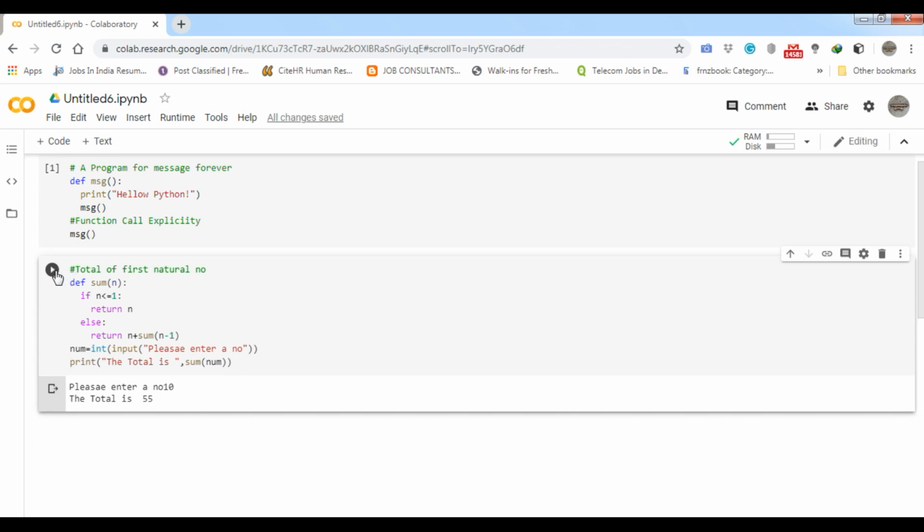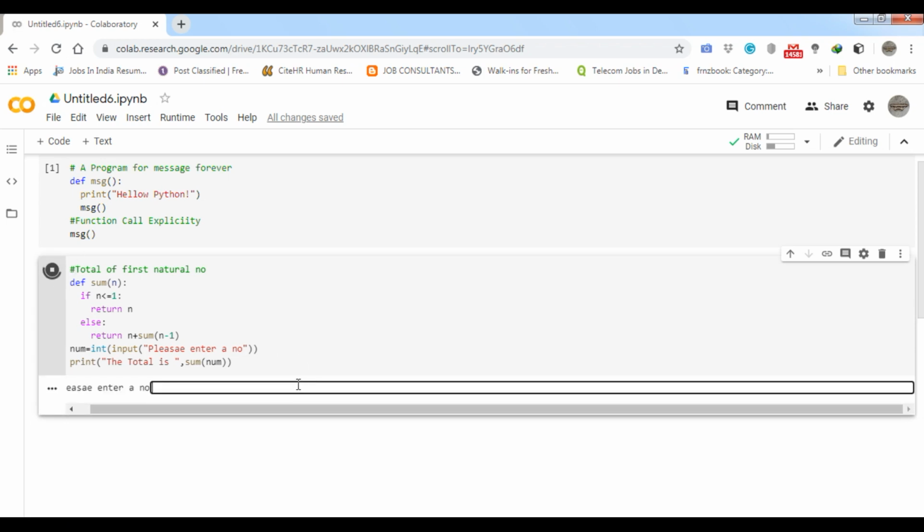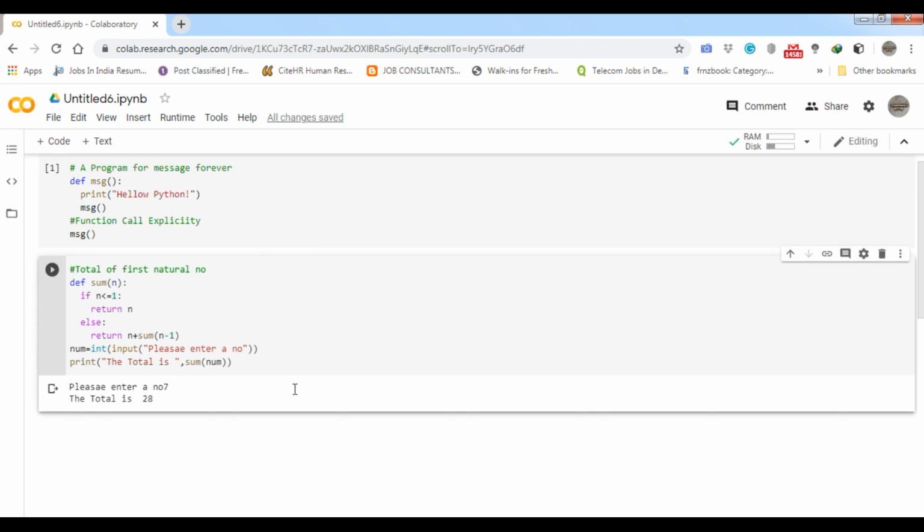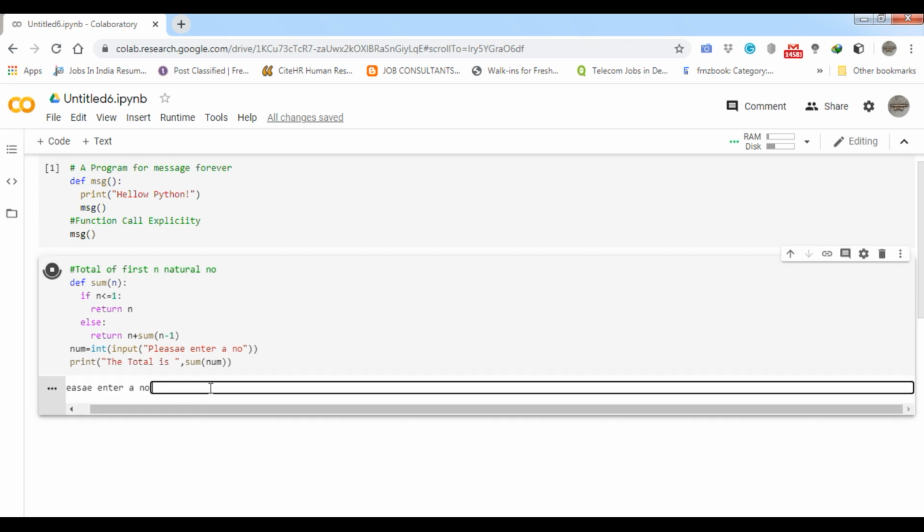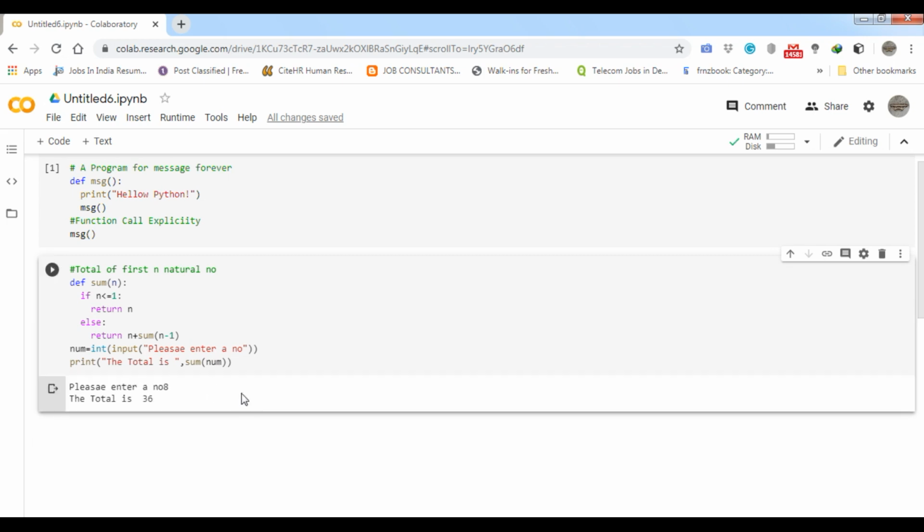Now I am going to run it again, for example 7. So here is 7, now you can see that it is 28. So today we have understood, student, how to print a message forever and how to total the first n natural numbers, okay, along with the comment also. So here for example 8, so now you can see that it is 36.